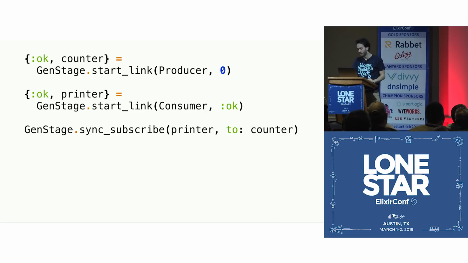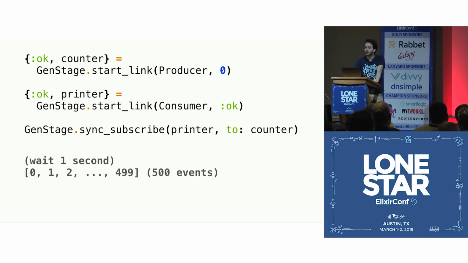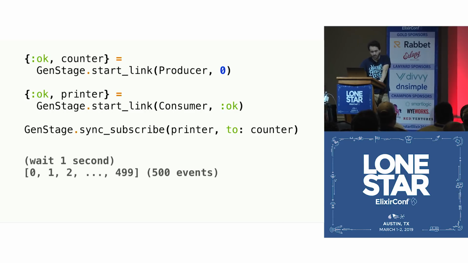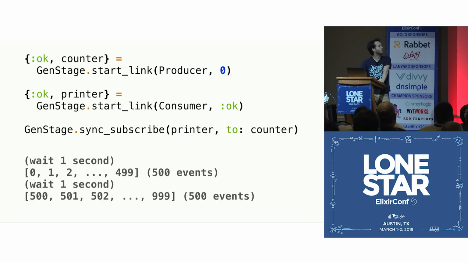And after you do this, you're going to wait a second, and you're going to see the events being printed from 0 up to 499, exactly 500 events. And then you wait another second, and then you get 500 more. So you can see here that in our code, we did not have to worry about any of the asking, or managing who is receiving the events. GenStage takes care of all of it for you, right? You don't have to worry about that. But you may be wondering, all right, that's awesome, but why 500 events? What is happening here?